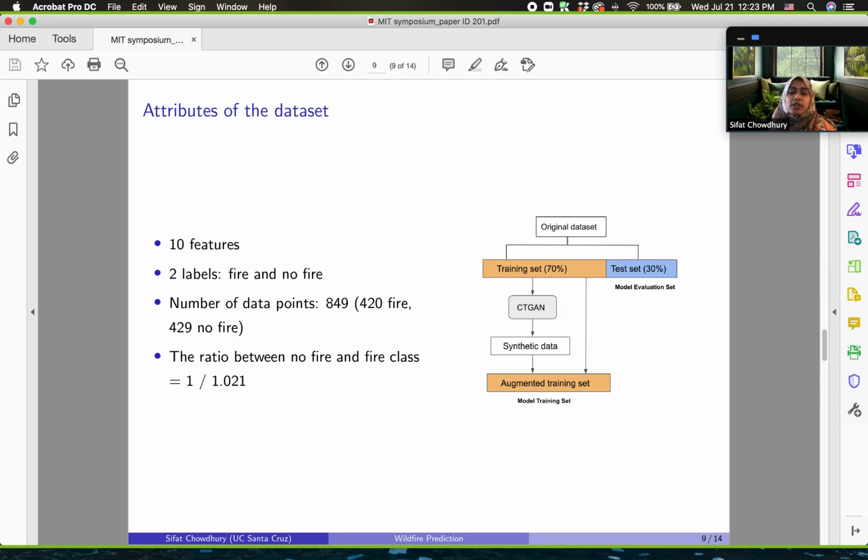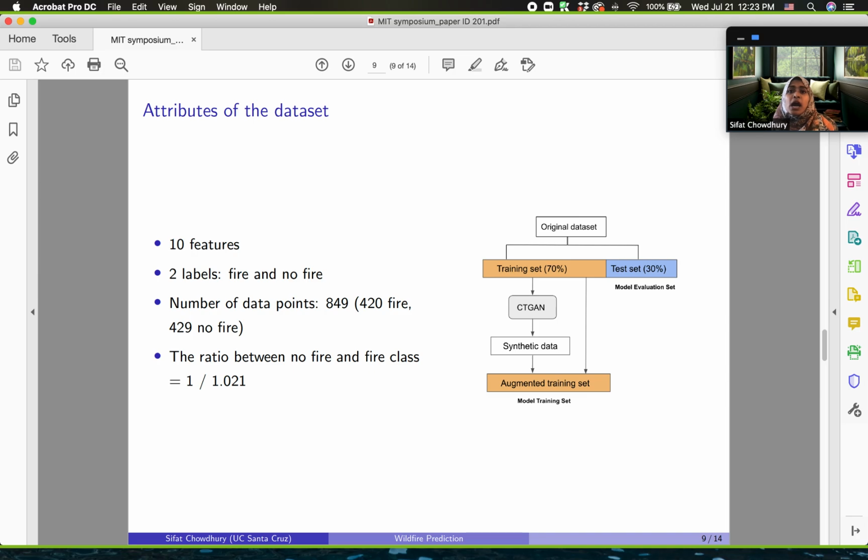Now, let's have a look at the attributes of the dataset that we have built, on the left-hand side. It has 10 features with 2 labels, fire and no fire. In total, there are 849 data points, and we can say it's a pretty balanced dataset, right? The ratio between the two classes is 1:1.021.